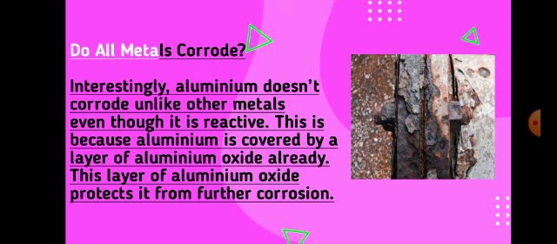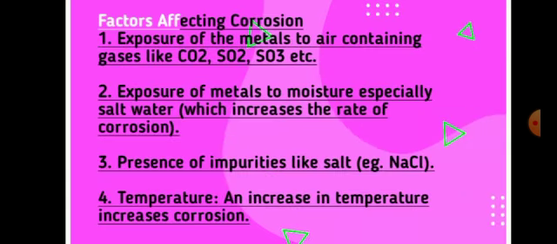So let me move on to the next topic in this session. Now let us see some factors that affect corrosion. The first factor is gases. When metals are exposed to gases or to the atmosphere, they get corroded easily. For example, metals react with oxygen and other gases like carbon dioxide, sulfur dioxide and sulfur trioxide, so this is one factor that affects corrosion.